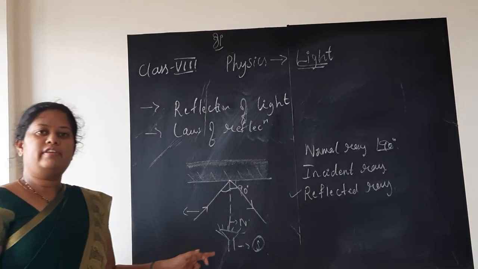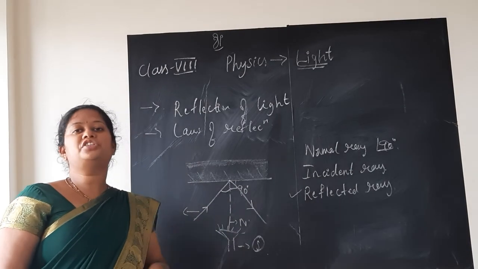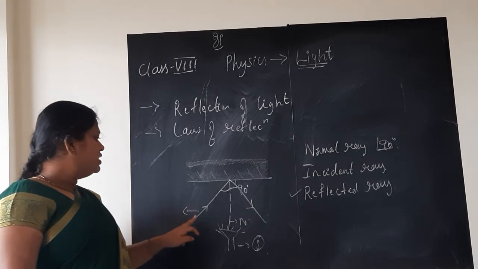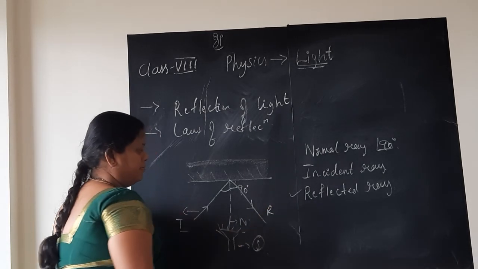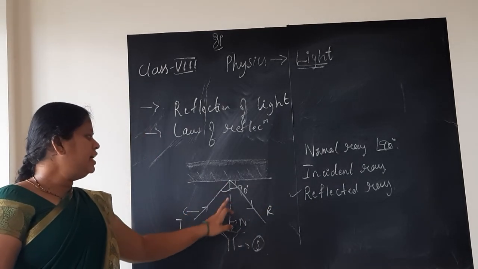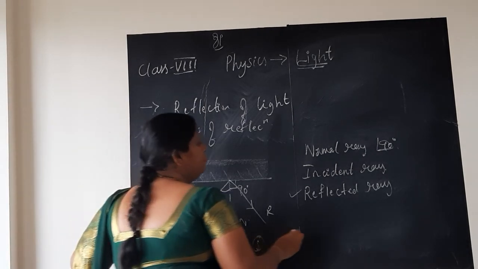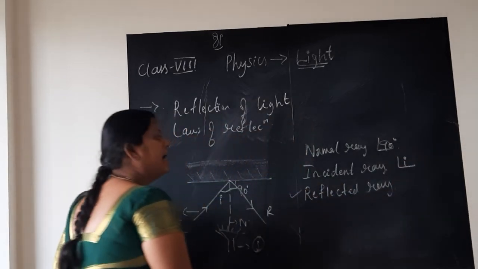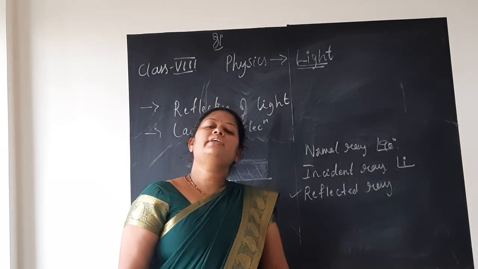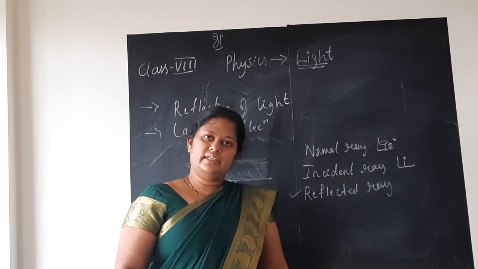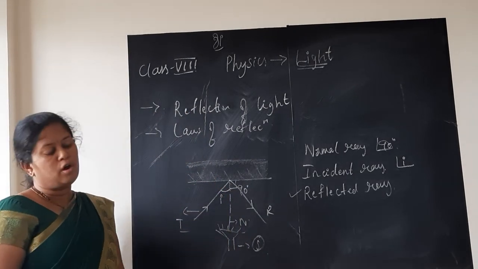Whenever you draw the ray of light, children, as I already mentioned, this arrow mark is very, very important. It shows in which direction the light is going. So, this is the incident ray and this is the reflected ray, I and R. This incident ray will make an angle with the normal called the angle of incidence, represented by small letter i. This symbol you know, in mathematics you have learned angle. Angle i. What is angle i? It is the angle of incidence. What is the angle of incidence? It is the angle made by the incident ray with the normal.